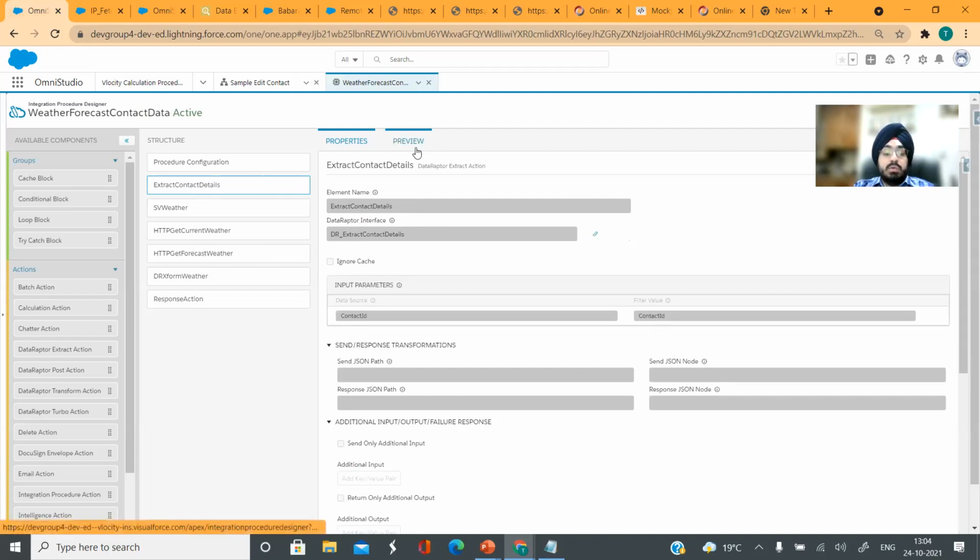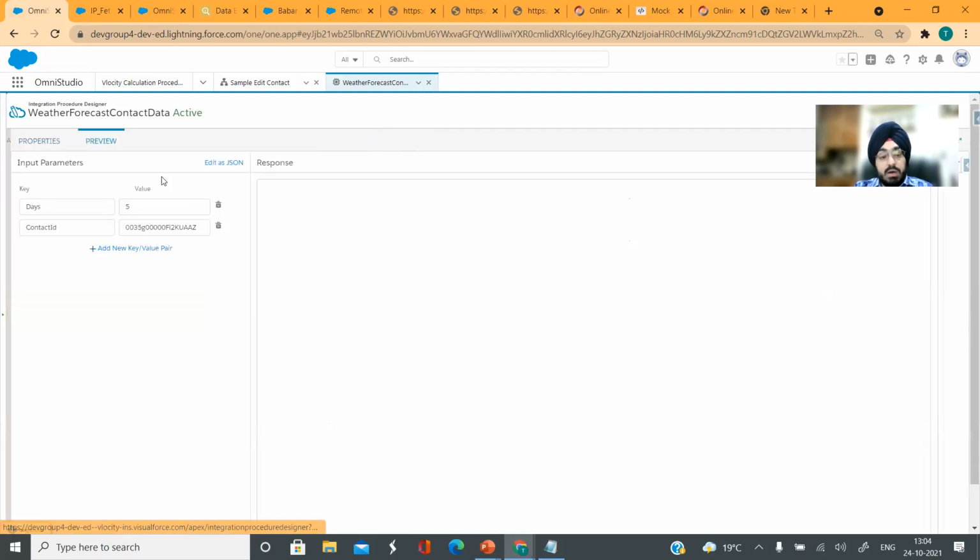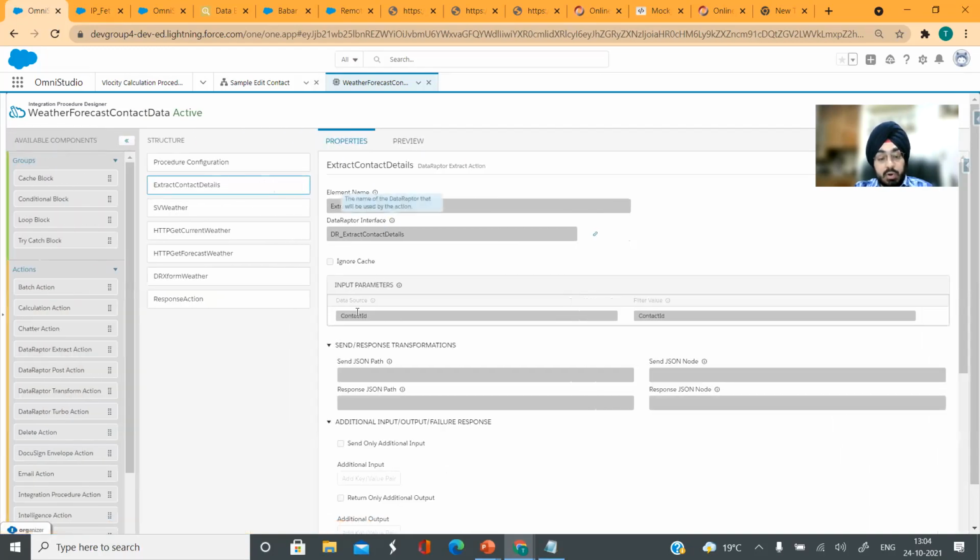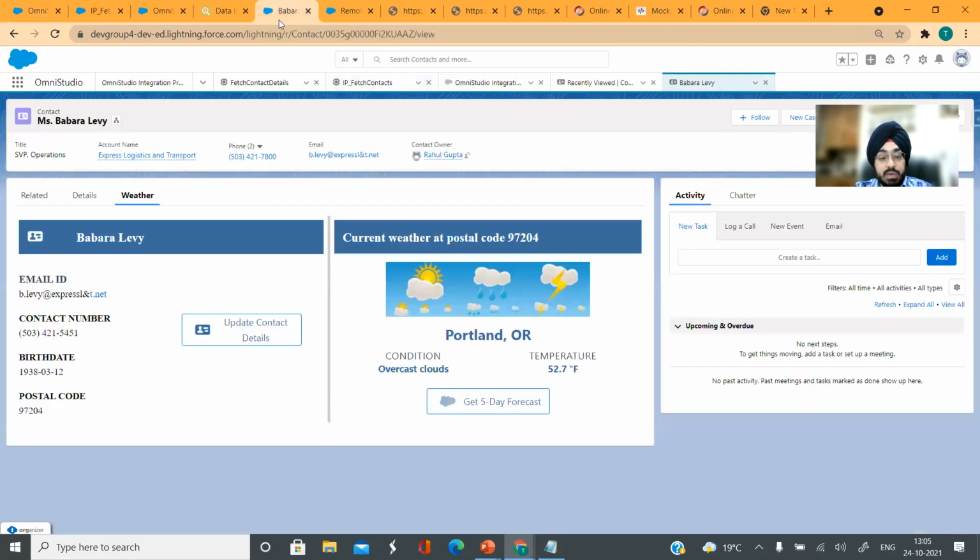Okay, so first things first, we are doing an extract here. Our context here is contact ID. So I'm passing a contact ID, and on passing that contact ID, I am querying a Dataraptor extract to give me all the details. So anything that you see here, for example, email, contact number.